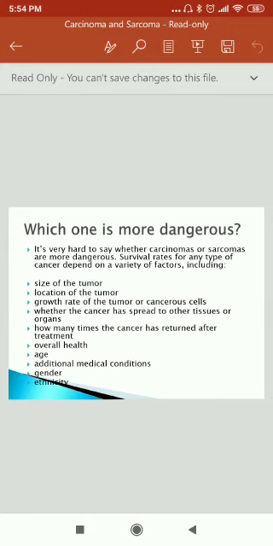Which one is more dangerous? It's very hard to say whether carcinoma or sarcoma is more dangerous. Survival rates for any type of cancer depend on a variety of factors, including size of the tumor, location of the tumor, growth rate of the tumor or cancerous cells, whether the cancer has spread to other tissue or organs, how many times the cancer has returned after treatment, overall health, age, additional medical conditions like diabetes and blood pressure, gender, and ethnicity.